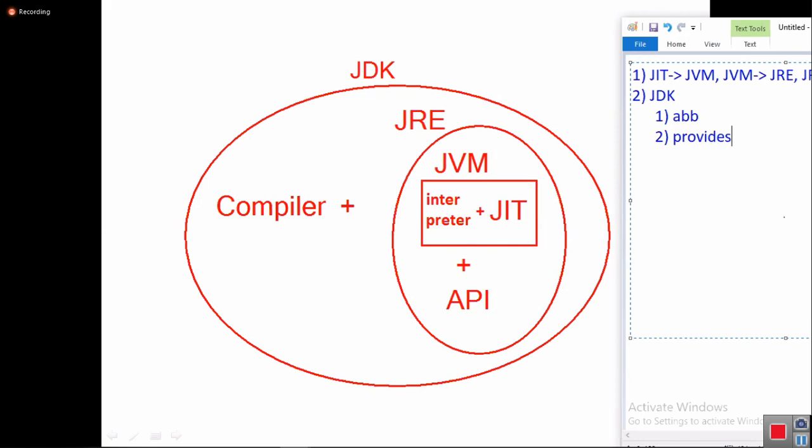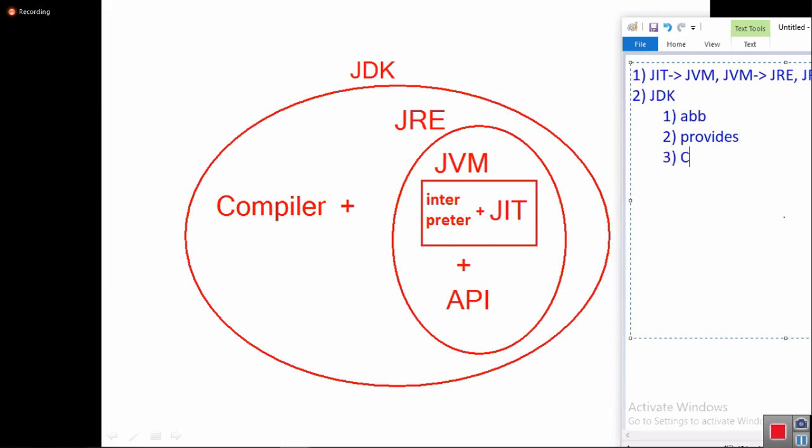It provides development tools and execution environment. The compiler and other things are called development tools, and the execution environment is JRE, the runtime environment. So JDK provides development tools plus runtime environment. Hence, what does JDK contain?